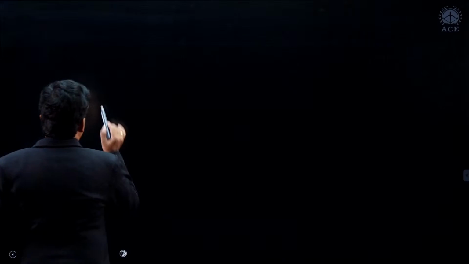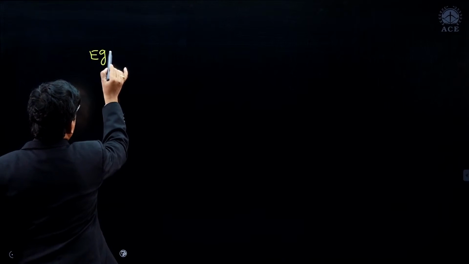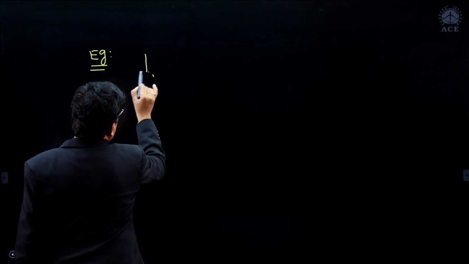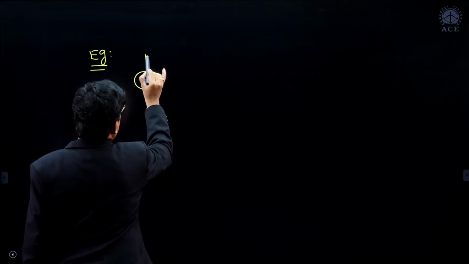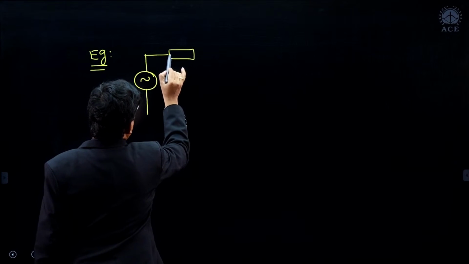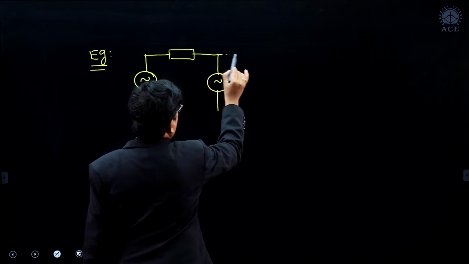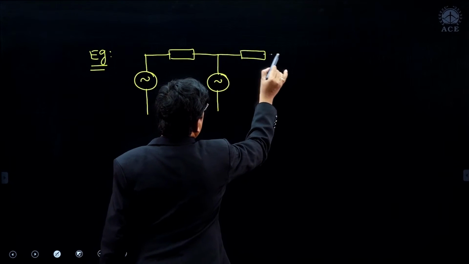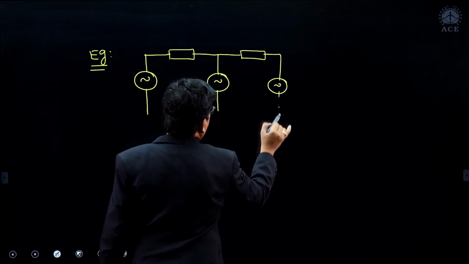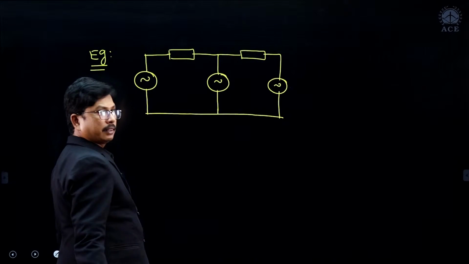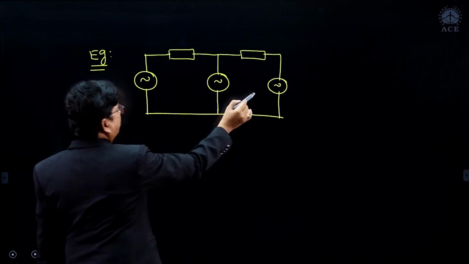Suppose you are having both inductive and capacitive transmission. Suppose you are having a machine here, this is machine 1, and here we are having an impedance, and this is machine 2, here we are having one more impedance. These are connected like this. So this is machine 1, machine 2, machine 3.